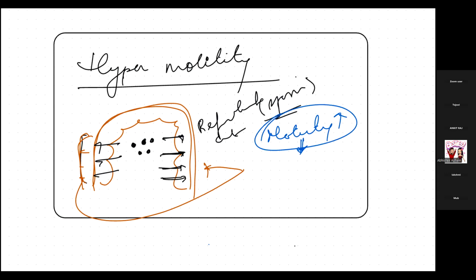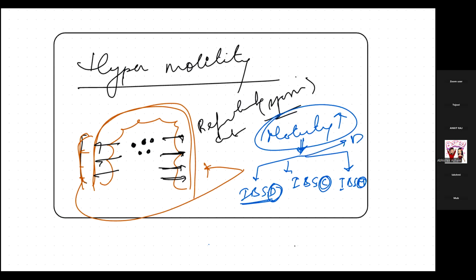When it is abnormal, sometimes it will be increasing, sometimes it will be decreasing, and there we see multiple types of IBS, that is IBS-D, IBS-C, or maybe IBS-M. What is this? Either it can be irritable bowel syndrome with diarrhea, or with constipation, or mixed, both. There is also one other category, the unclassified one, where we don't know what will happen, but something will happen, and it will be due to hypermotility itself. Okay, so this is all about hypermotility.